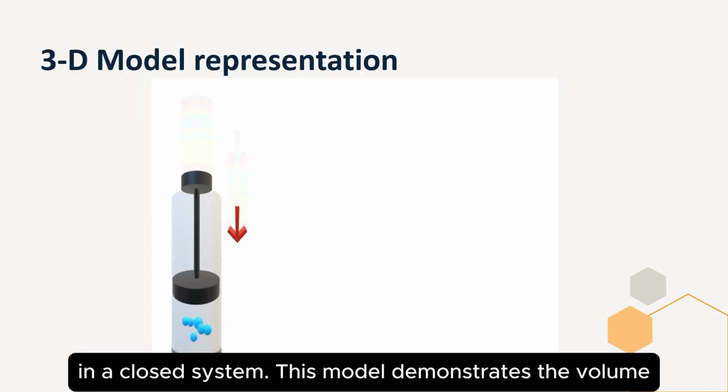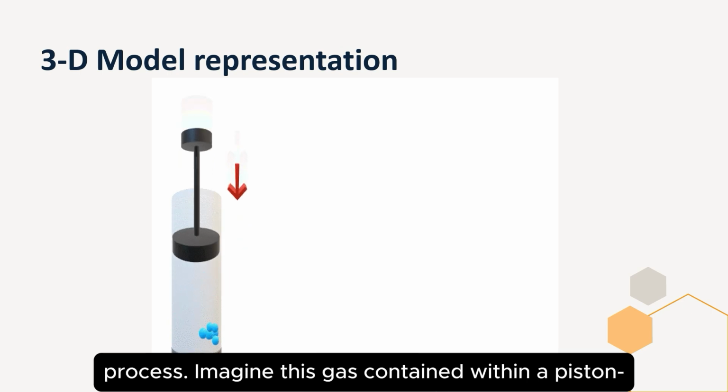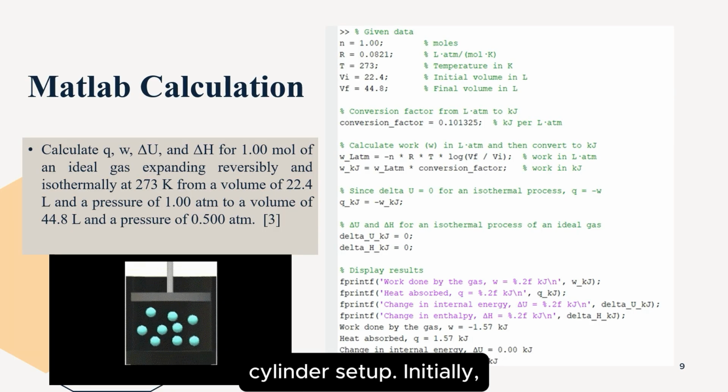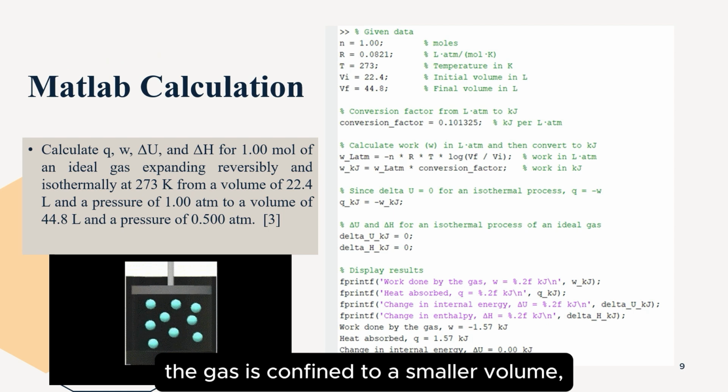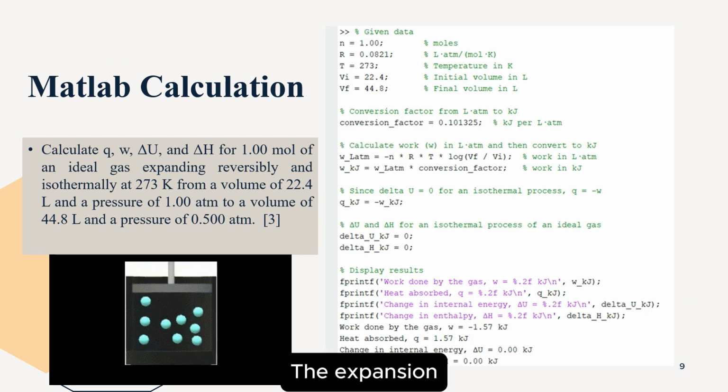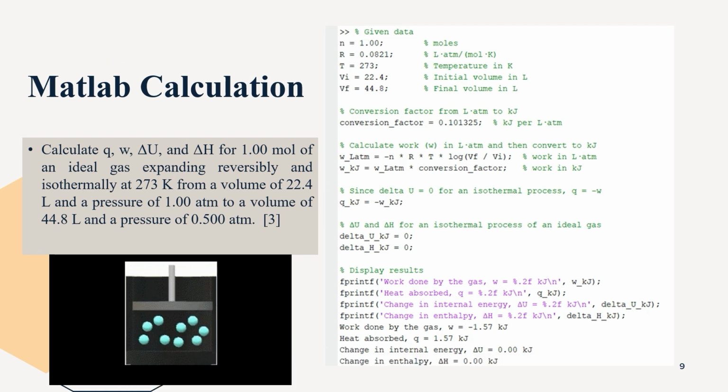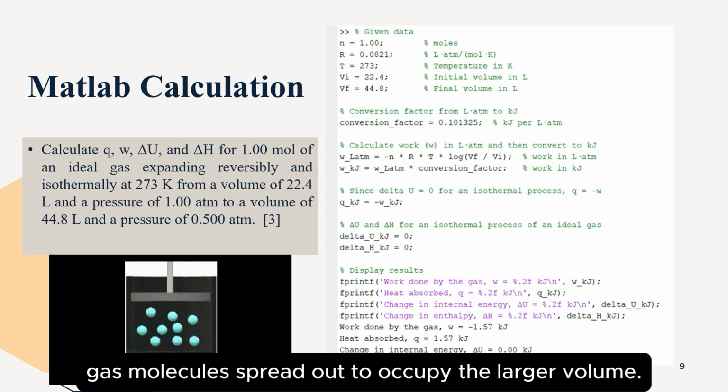Here we present a 3D model to help visualize the thermodynamic process in a closed system. This model demonstrates the volume expansion and energy transformations during the reversible process. Imagine this gas contained within a piston cylinder setup. Initially, the gas is confined to a smaller volume, exerting pressure against the piston. The expansion occurs by applying a small force on the piston. As the piston moves outward, gas molecules spread out to occupy the larger volume.